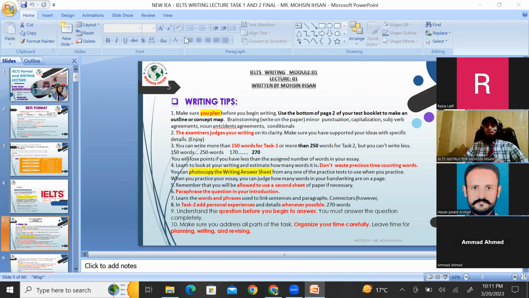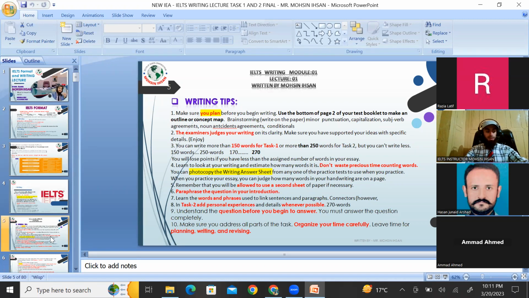While general students would deal with the writing of a letter in task 1. If you talk about task 2, academic students and general students both are supposed to write an essay. As far as the first task is concerned, it is equal to 3 bands in the IELTS exam, while task 2 you can consider like 6 bands, the scoring part of the writing.